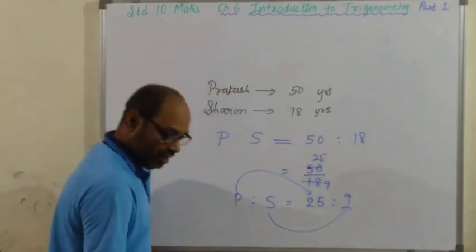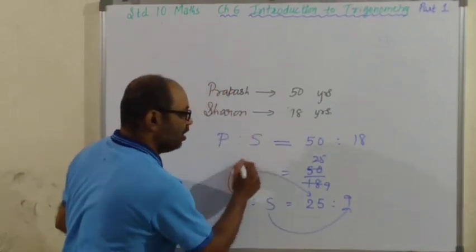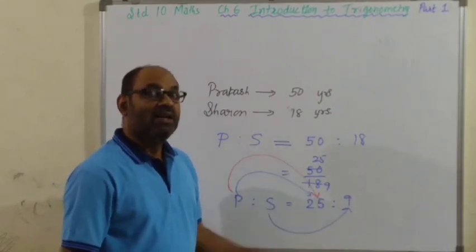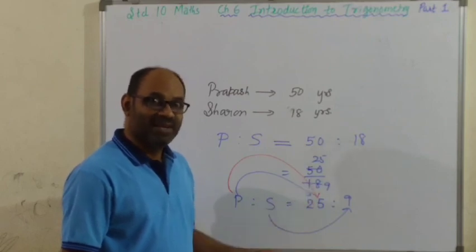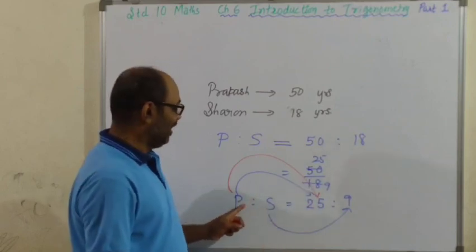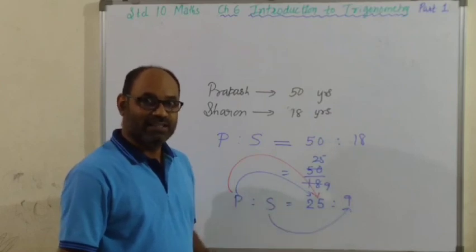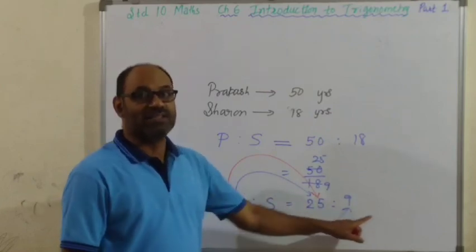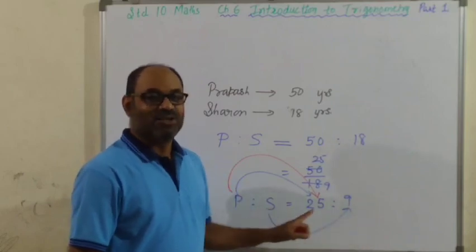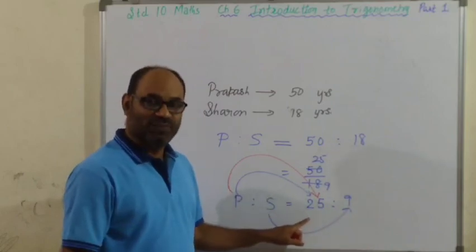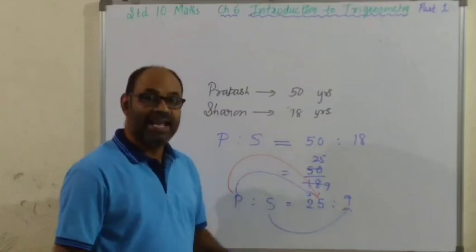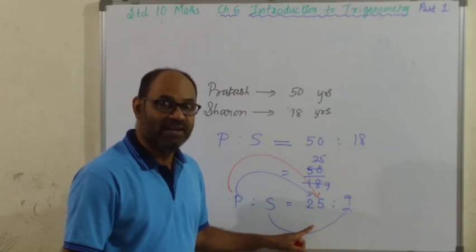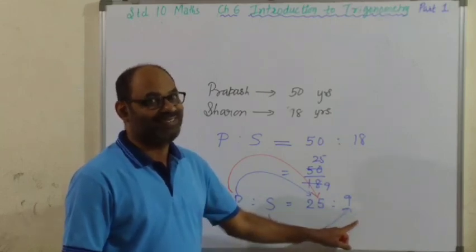In other words, if the age of Prakash is a multiple of 25, 25, 50, 75, alright? If I take 25, then the age of Sharon is 9. If I take the second multiple 50, then the second multiple of 9 is 18. So if Prakash's age is 50 years, then the age of Sharon would be 18 years. If Prakash's age is the third multiple of 25, that is 75 years, then the third multiple of 9 is 27 years.